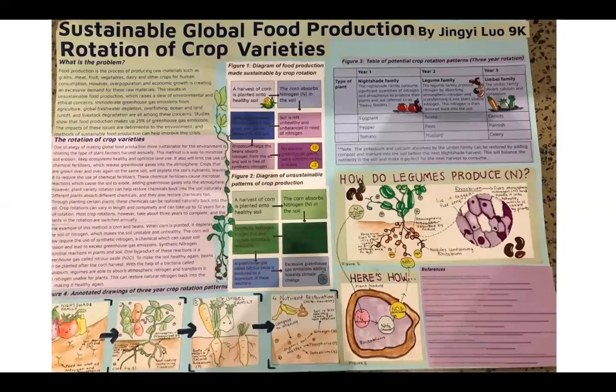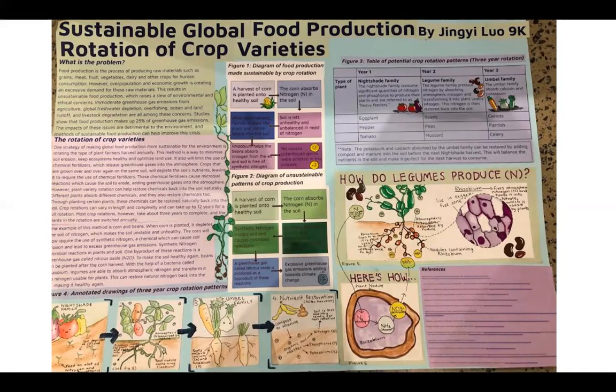The method of sustainable food production I chose in particular was the rotation of crop varieties, and I also looked into the way that legumes can convert atmospheric nitrogen into plant usable nitrates. The method of rotating crop varieties to make food production more sustainable involves a farmer rotating the type of plant they harvest each year to balance out the properties of different crops, which cuts off the need for synthetic fertilizers, which release greenhouse gases into the atmosphere.